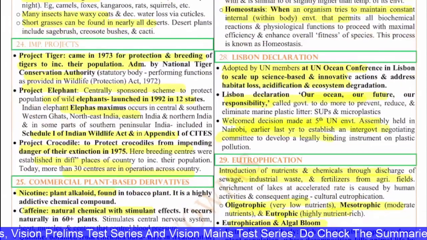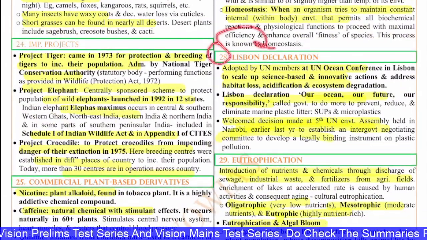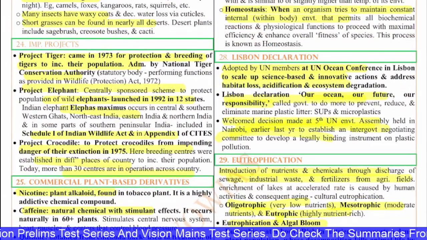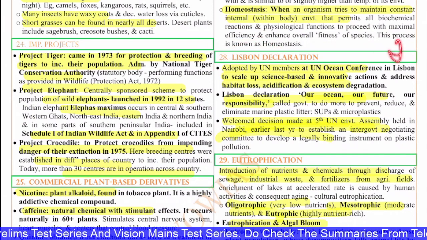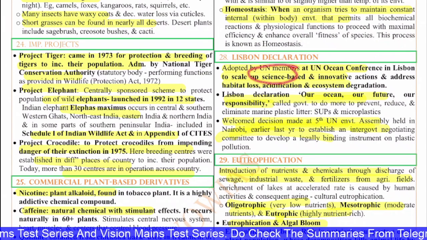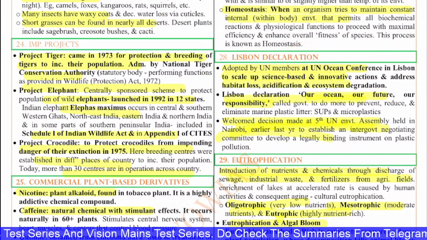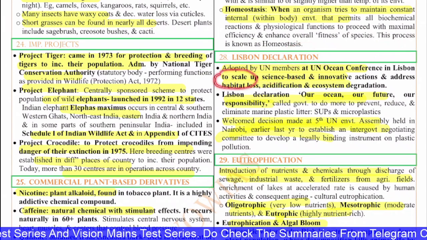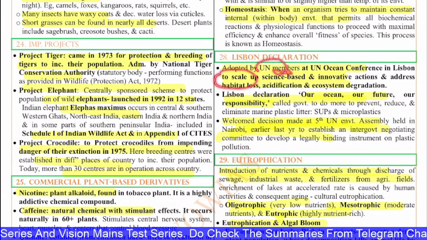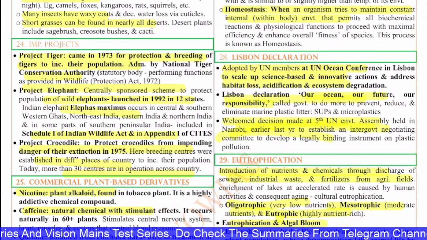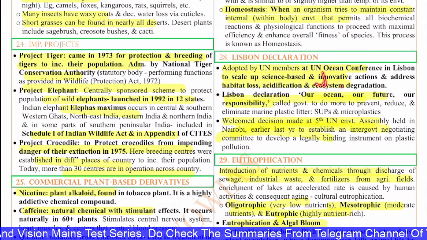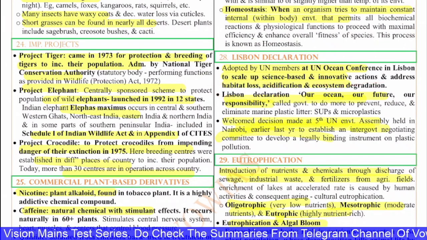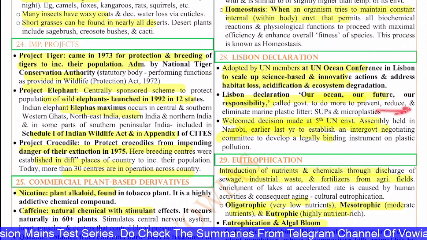Next, the 28th question is on the Lisbon Declaration, adopted by UN members at the UN Ocean Conference in Lisbon to scale up science-based and innovation actions and address habitat loss, acidification and ecosystem degradation. The Lisbon Declaration talks about our ocean, our future, our responsibility, and called on governments to do more to prevent, reduce and eliminate marine plastic litter, SUPs and microplastics.